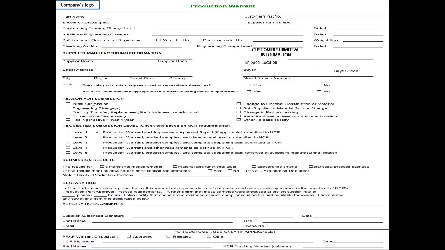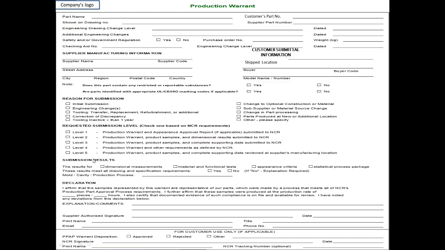And the main thing is the reason for submission. Why are you submitting this warrant? When you are going for an engineering change, for a new product, or for changing the location, everything is mentioned here. You just have to tick it. Then the requested submission level. Here are the levels at which you are going to submit: level 1, 2, 3, 4. At every level you have to submit the production warrant. So at whichever level you are submitting this production warrant, level 1, 2, 3 or 4, you have to mention it here.